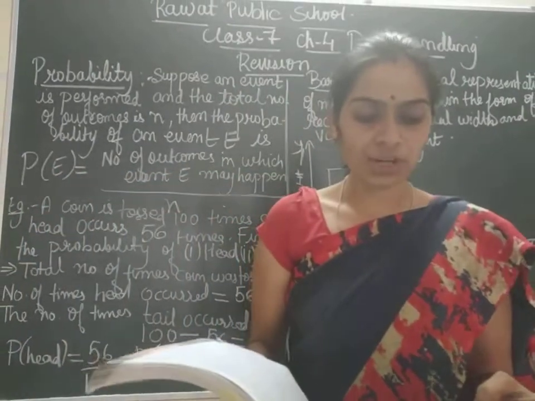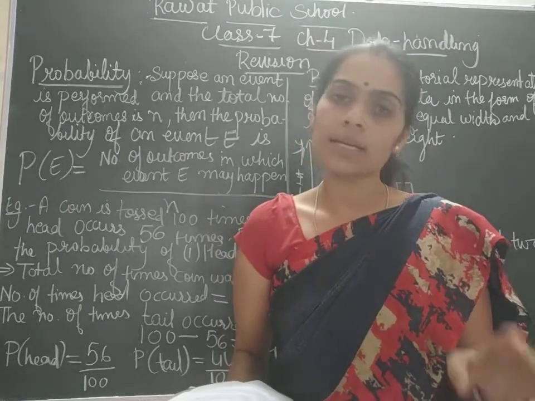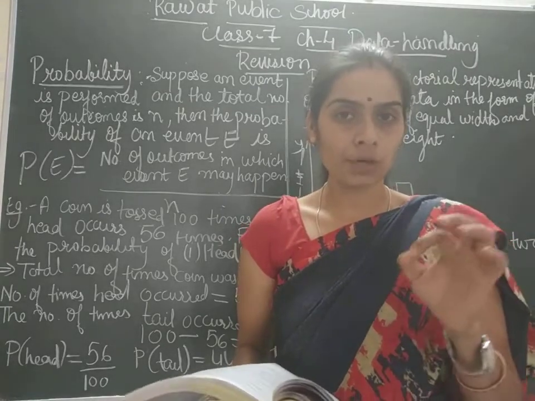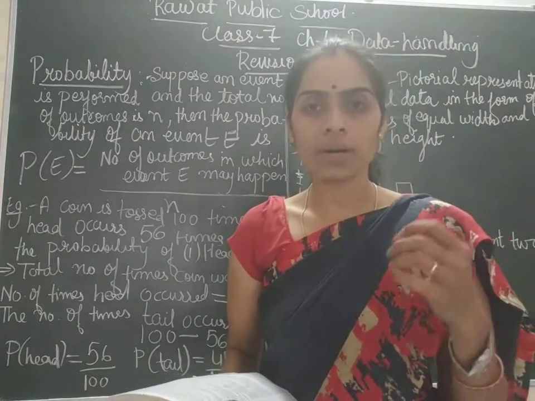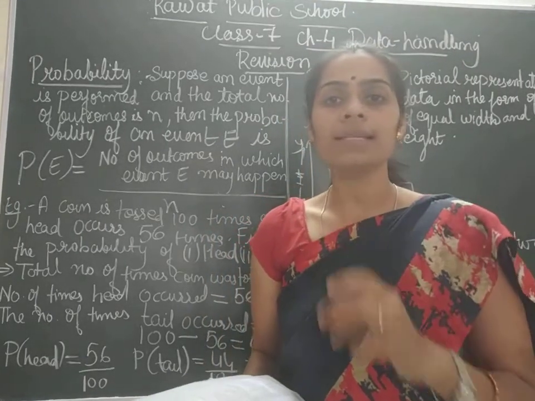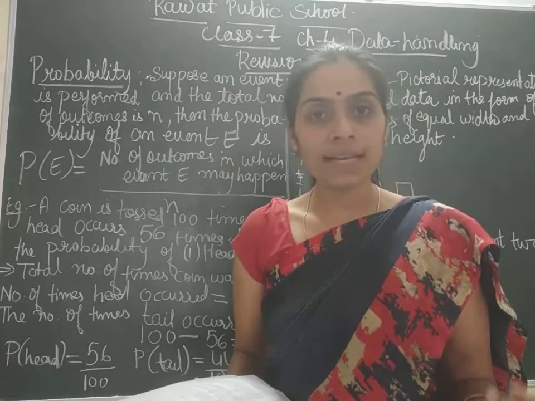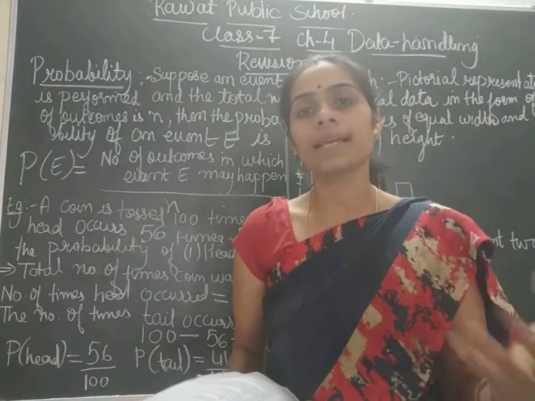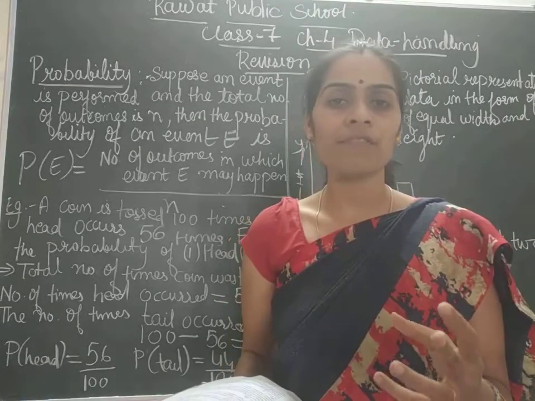Now what do you mean by chance? If you roll a dice, okay, a dice has how many faces? 6 faces, okay. 1, 2, 3, 4, 5 and 6 dots are on it. You must be playing Ludo. So, if you roll a dice, what is the chance that you get a number greater than 7? No chance, because 7 is not on the dice. In the same way, what is the chance of getting a number less than 6? 6 chances, okay, because 6 different faces are there on the dice.